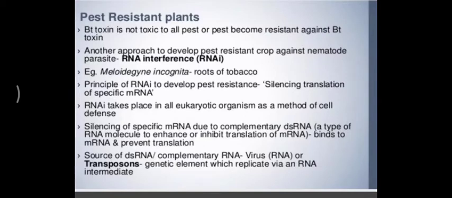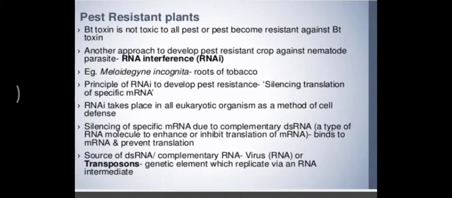So, here basically you are going to learn that RNAi is a technique where the messenger RNA which is dealing with translation to produce proteins is silenced by creating its complementary RNA strand.